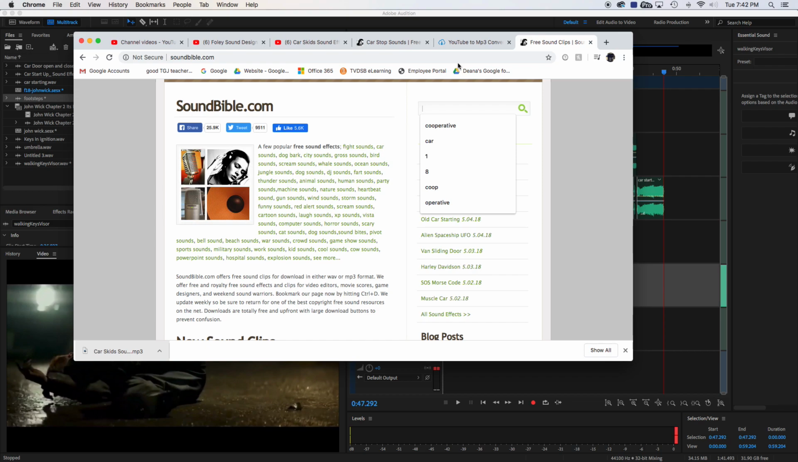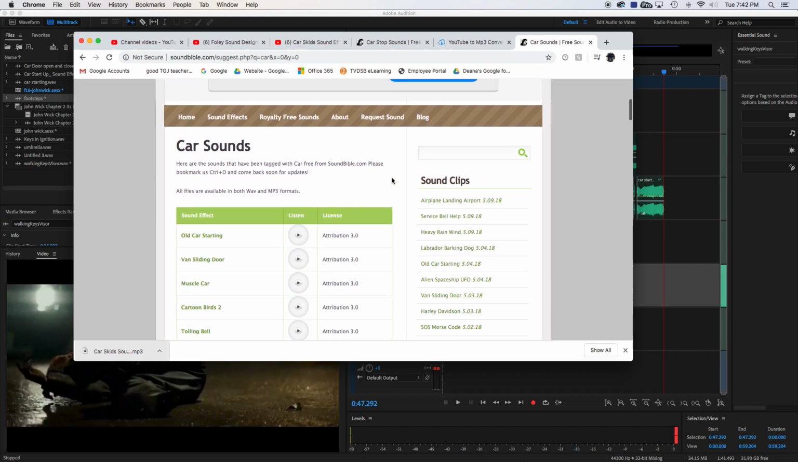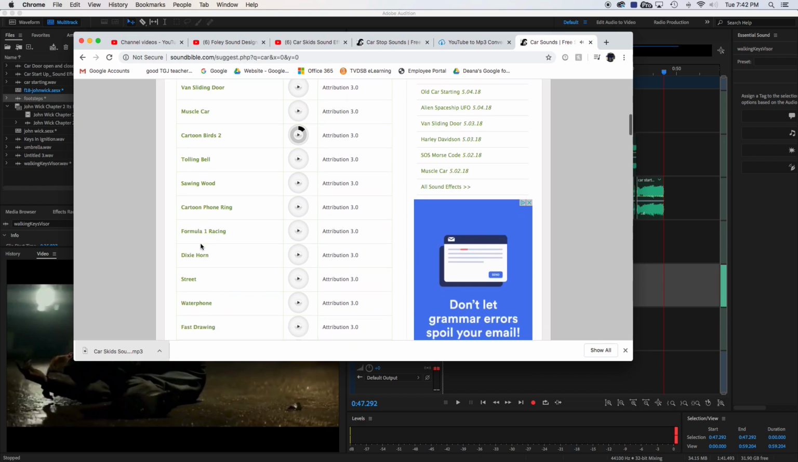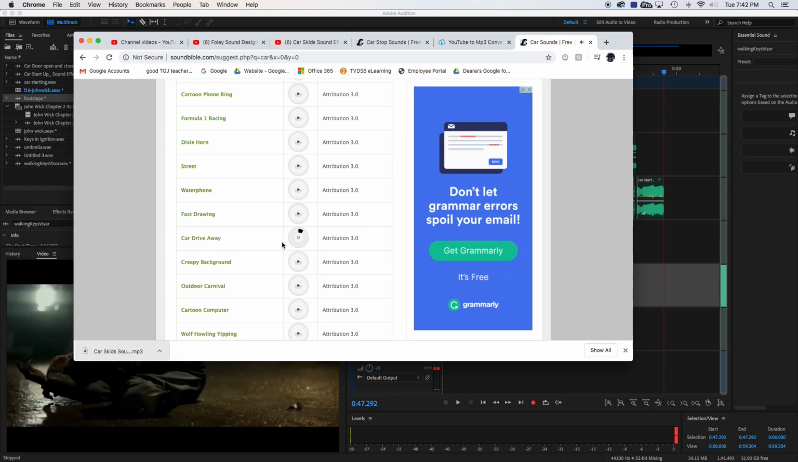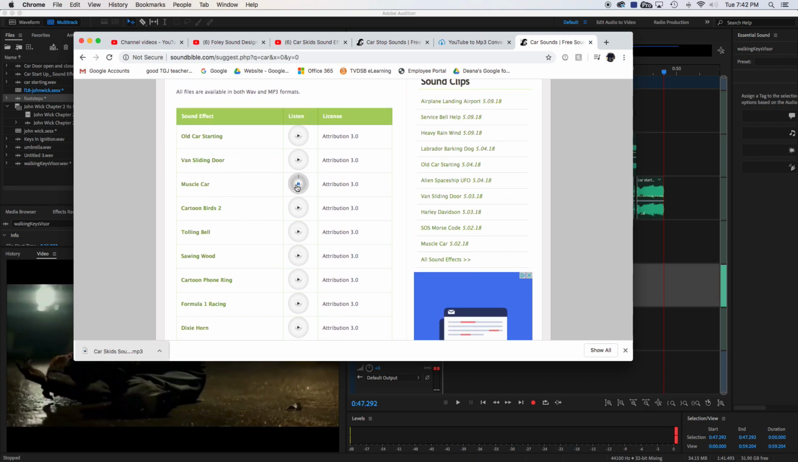So if I were just to do a search under car, we do have ads, but at least they're clean ads. So you've got some different sounds here. Also cartoon. Okay. And what else would be good? Formula One, street, water, car, drive away. Okay. I think I may have used the muscle car at one point. So let's just grab that one. We'll say that that's the one.